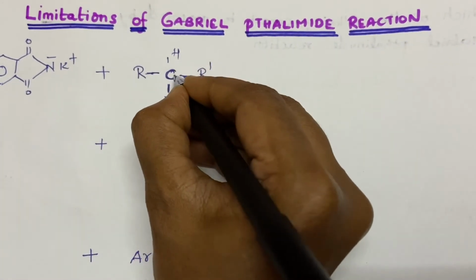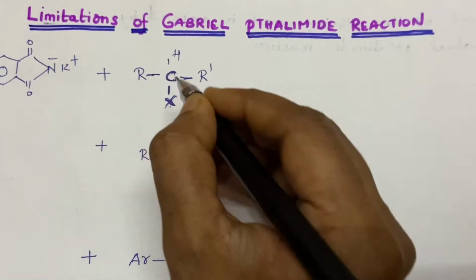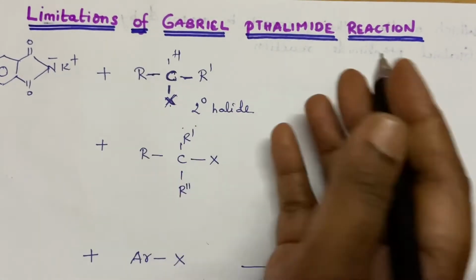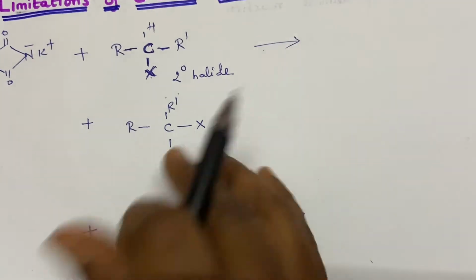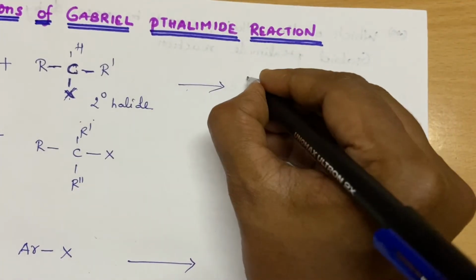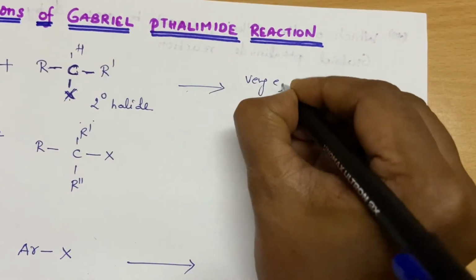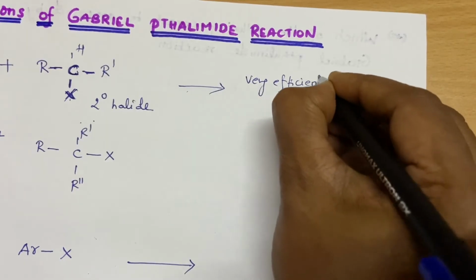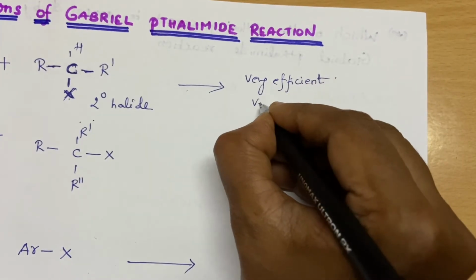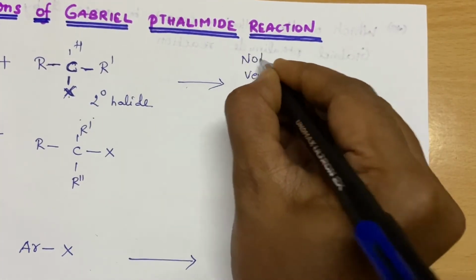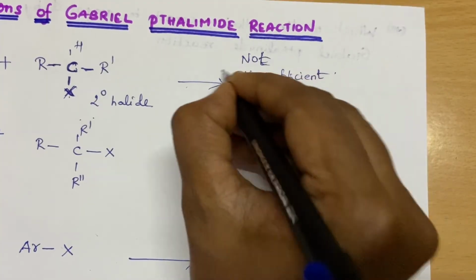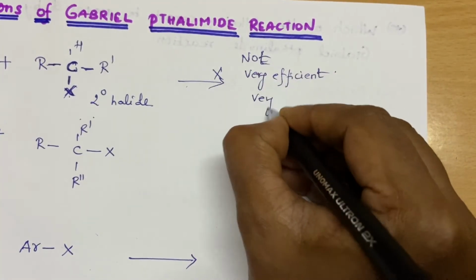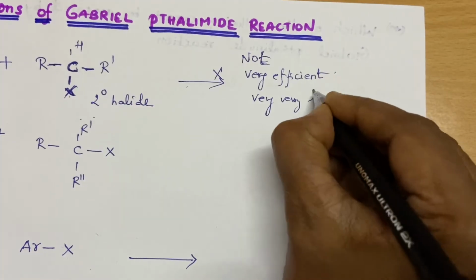This is a secondary carbon. A halide attached to a secondary carbon is known as a secondary halide. So what happens here? Though the reaction takes place, it is not very efficient. I won't say the reaction won't take place, but it is not very efficient. Students, please remember, not very efficient. Very low yield is obtained.